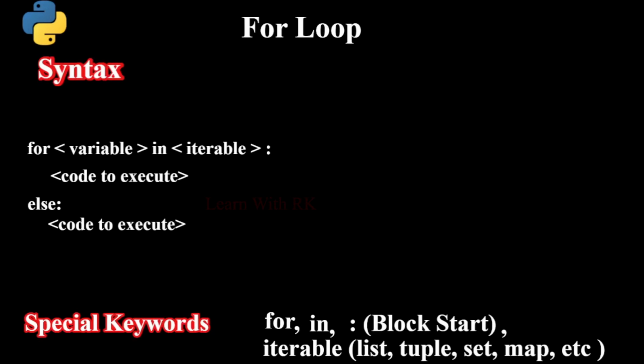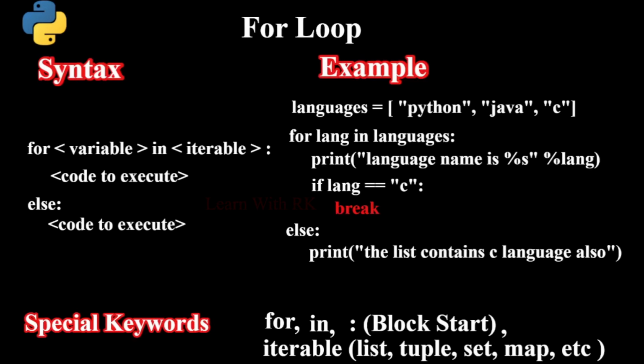Let's see one example of a for loop. Here, the for loop iterates over the list having multiple programming languages and it prints the programming name with some neat lines. Please note the way we are constructing the string. This type of string construction is called string formatting, where the string has templates and we can replace the template text using variables and create a new string out of that.